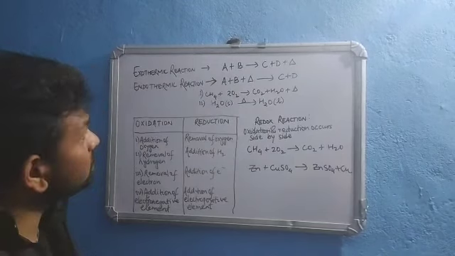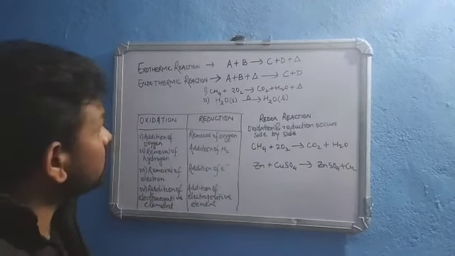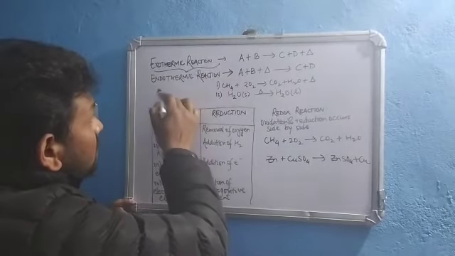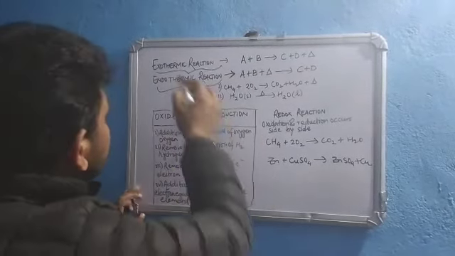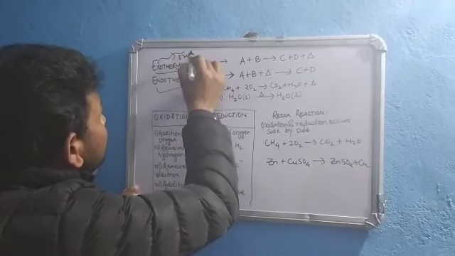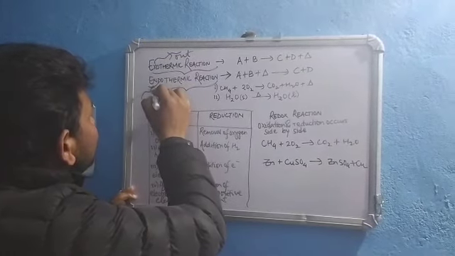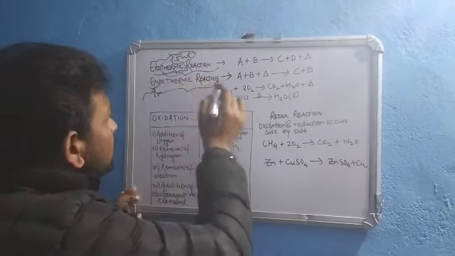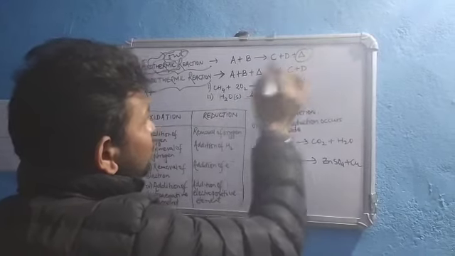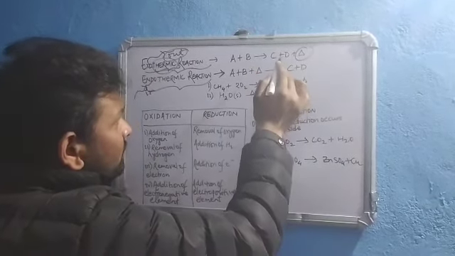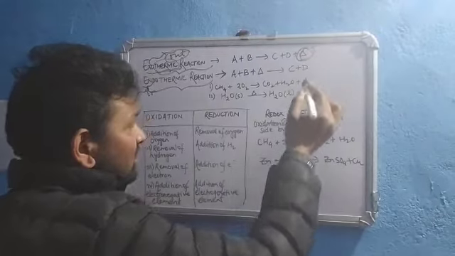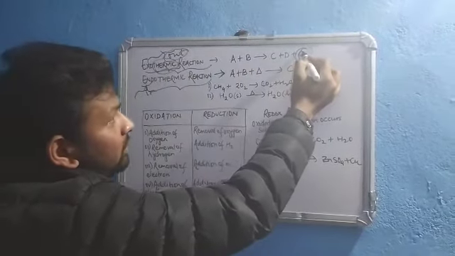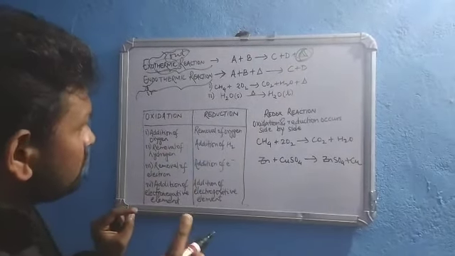In the last class, we discussed different types of reactions. One which is frequently asked is exothermic reaction and endothermic reaction. Exo means out, and endo means in. Exo out means exothermic. Thermic means related to heat. In this type of reaction, reactants react with one another and heat is released. So when heat is given out, this type of reaction is called exothermic reaction.